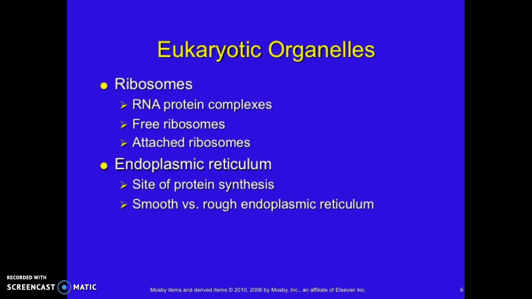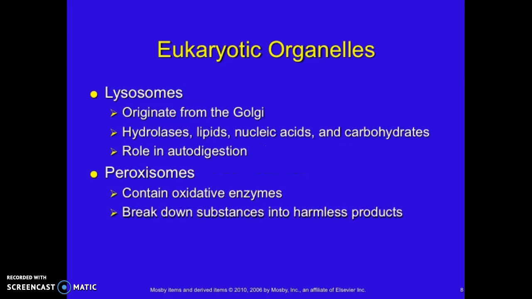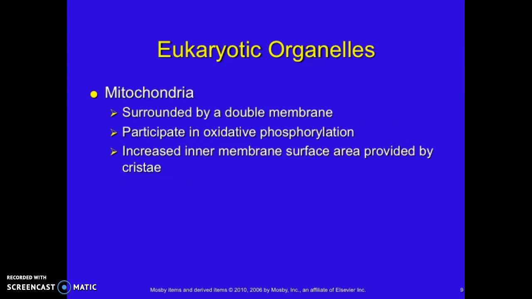Some of the organelles of the eukaryotic cell include the ribosomes and the endoplasmic reticulum, which is the site of protein synthesis. The Golgi complex is where proteins from the endoplasmic reticulum are packaged, similar to that of a post office. Lysosomes and peroxisomes also play an important role in the digestion and breaking down of certain substances within the cell. The mitochondria is another very important organelle as it participates in oxidative phosphorylation to produce ATP, or energy.